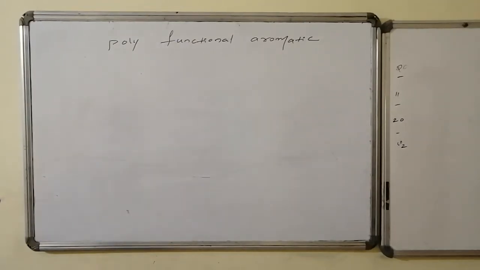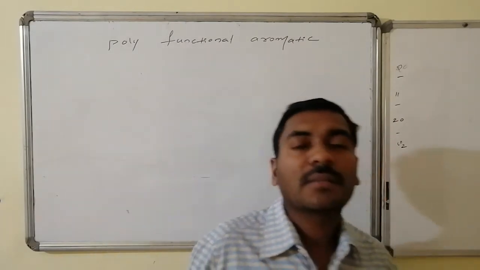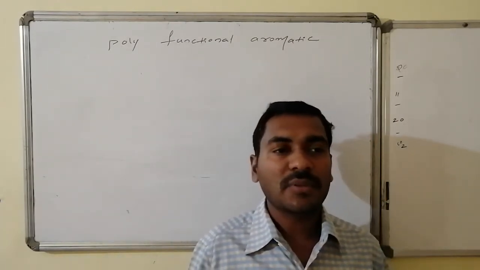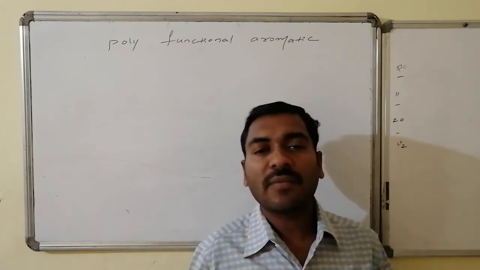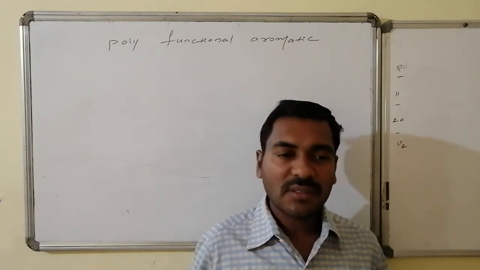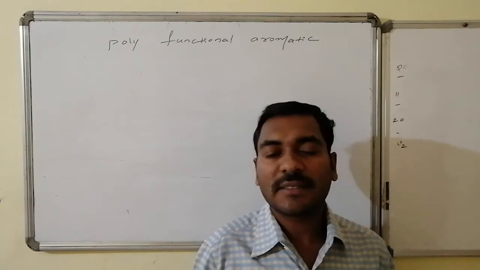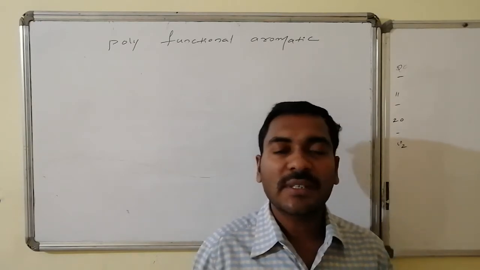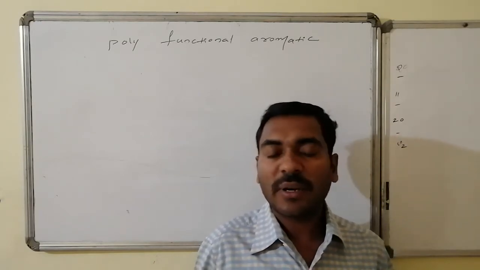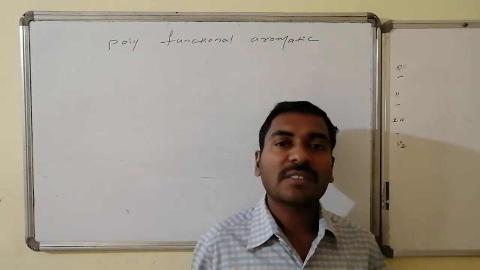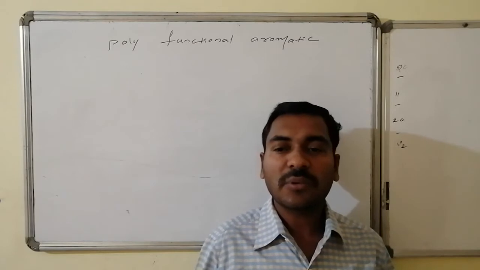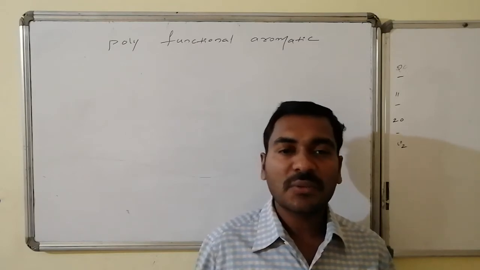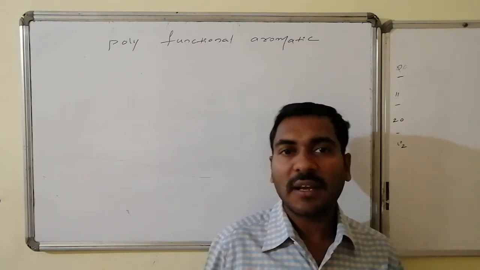Welcome friends. Let us go for the next part of discussion, that is polyfunctional aromatic compounds. An aromatic compound can consist of more than one variety of functional groups, because more than one substituent can be present over the aromatic ring. If more than one functional group is present on the aromatic system, how to name the compounds is an issue. There are 2-3 issues. We will discuss all of these in an elaborated manner.